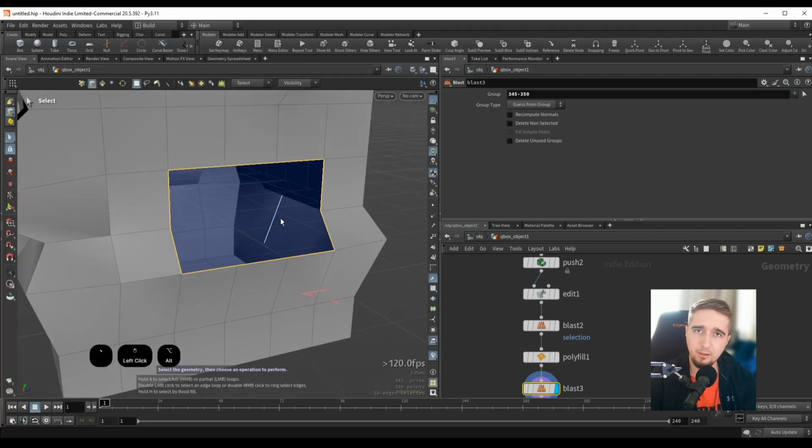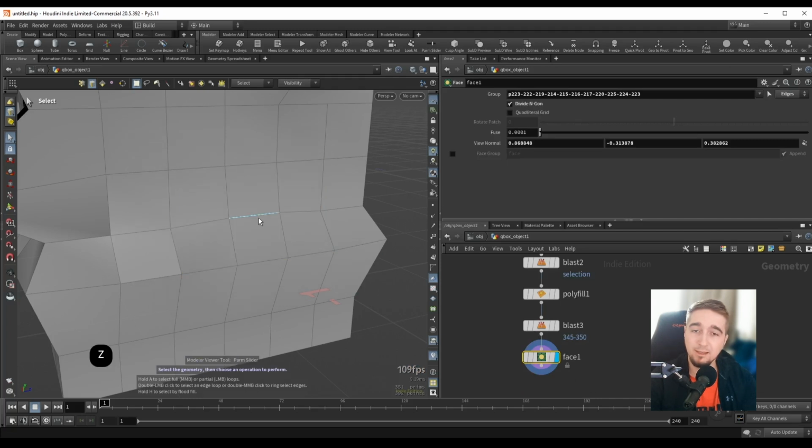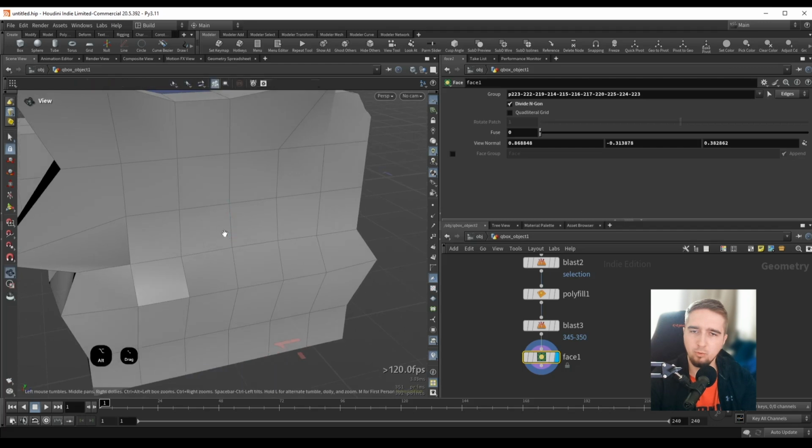There's also, if I press X, let's delete the faces and go back into edge mode, double click, and there's also a face mode. So if I press F, this is another cool operation specific for Modeler that you can do, and here as well I can tap Z to change the mode. So this is also a really cool mode.